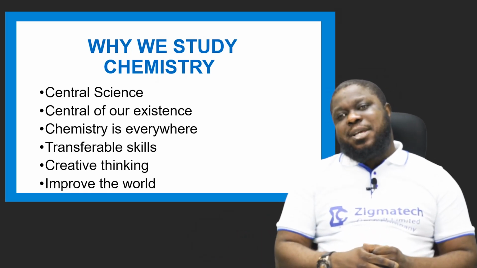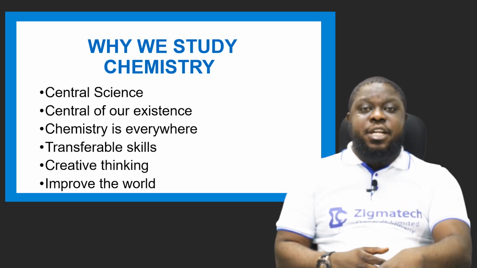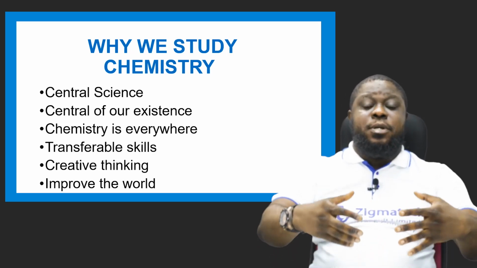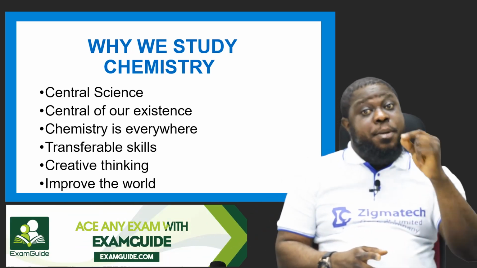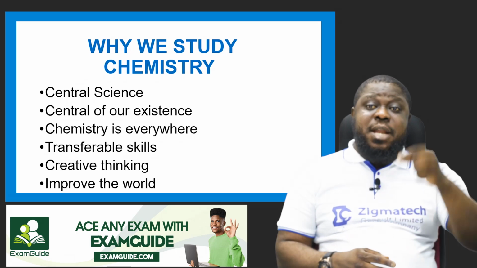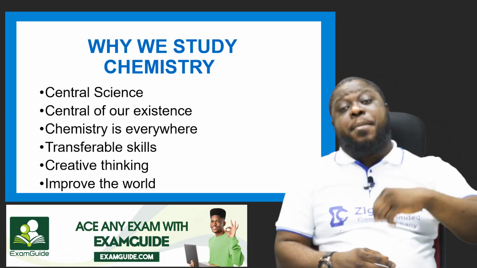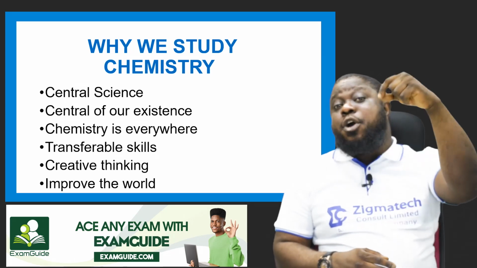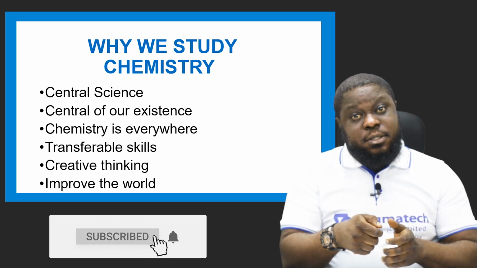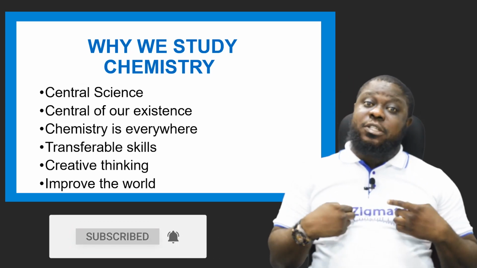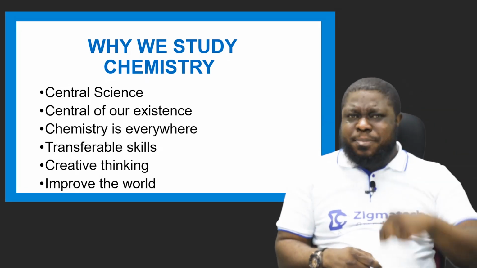Now the next one said why we study chemistry. Why we study chemistry. It is a central science. In essence, it's a central knowledge. Knowledge is the building block, like I said, of man's existence. It's the building block of man's existence. Even a madman has knowledge, because a madman knows that if he wants to come and take your garri, he wants to come and take your property, he's going to come in a cunning manner to take it. He knows that, because he knows that you will not like it coming to take. In essence, even a madman is knowledgeable.